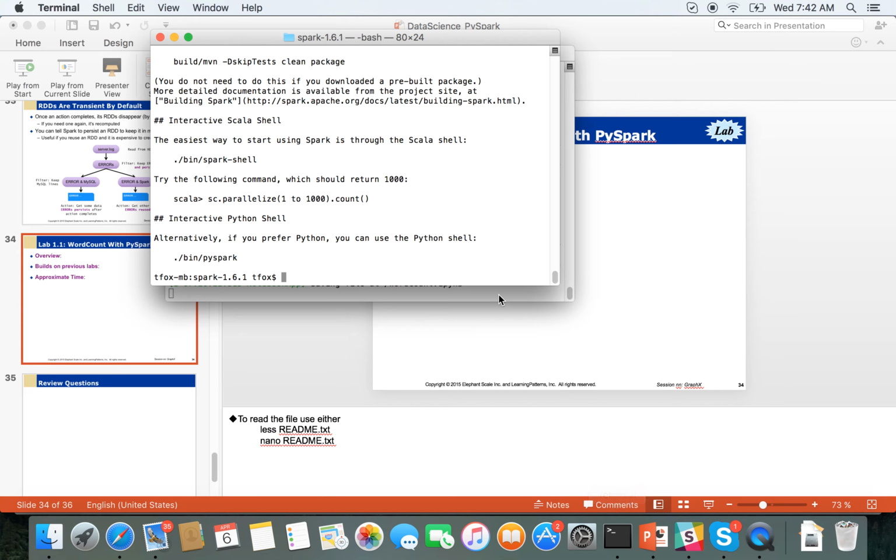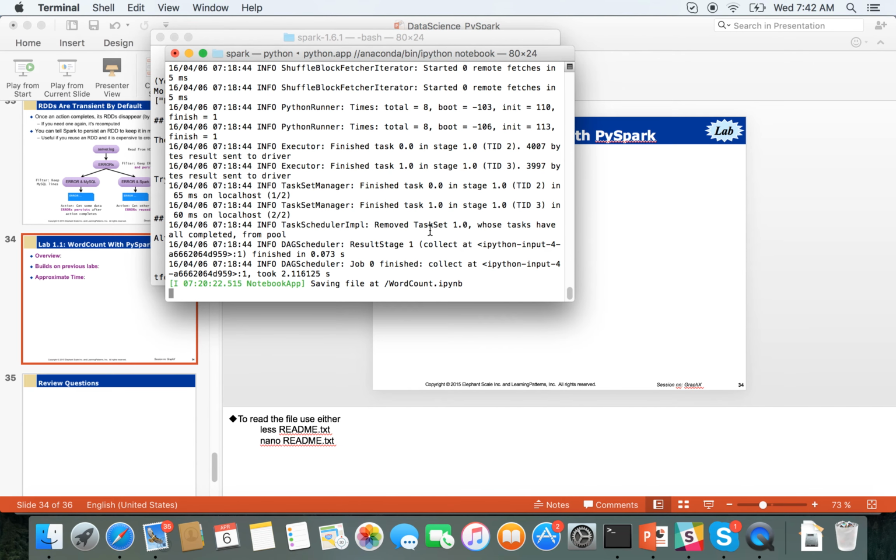Now I am running here an IPython notebook. This is going to be familiar from what you did before, but this is going to be a little bit special because I've run this to run with PySpark, which is the Spark shell that runs in Python. So let's go ahead and take a look at this.